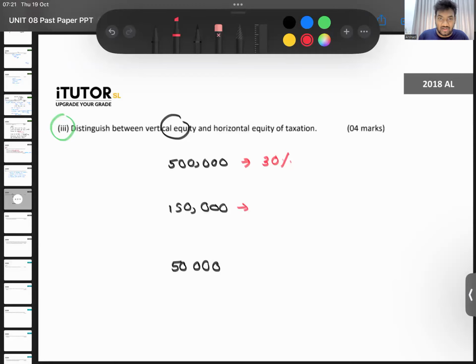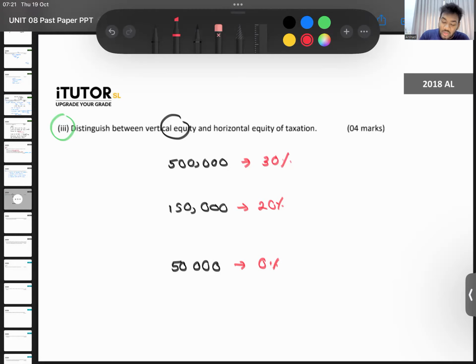This is not what you call pay as you earn. That's a different one. Don't connect that here. Maybe this guy pays a 20% tax. And maybe this guy pays 0%. Maybe the 50,000 fellow doesn't have to pay tax. So that is what you call vertical equity. As your income rises, you need to be paying higher amounts as taxes.